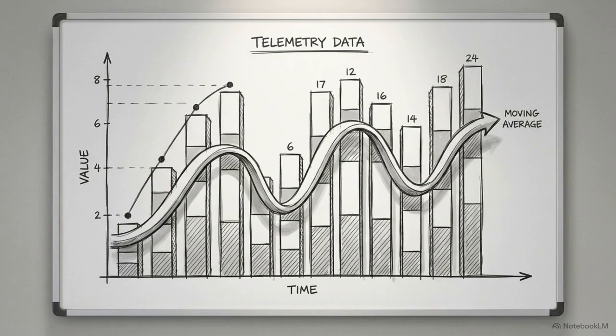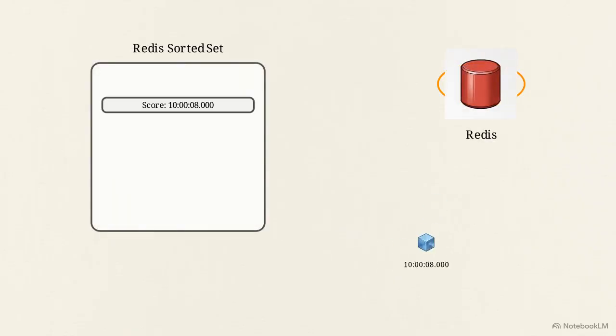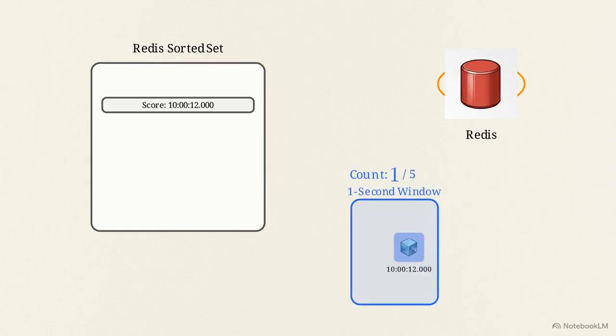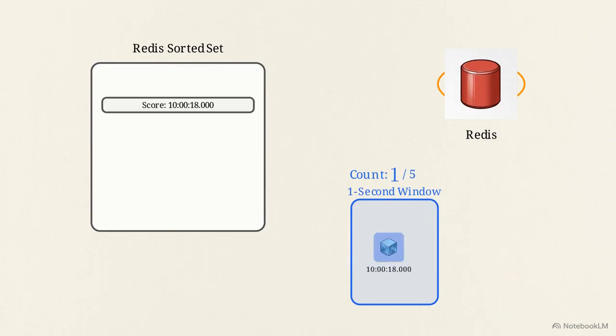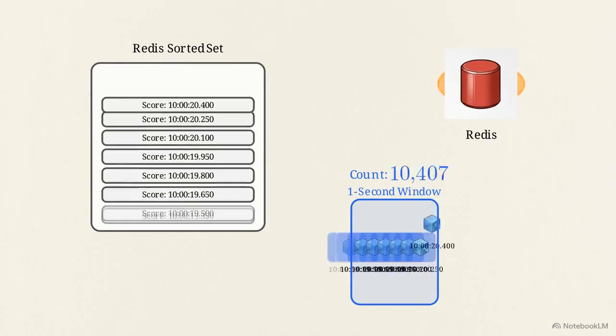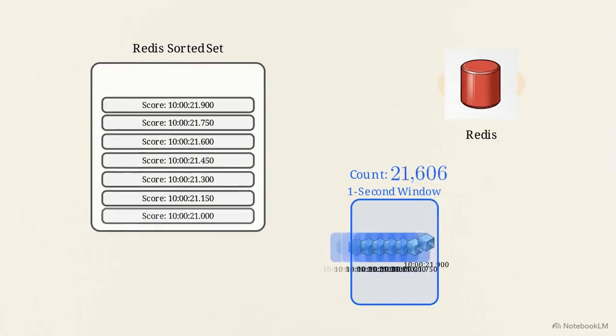To eliminate that boundary burst, you need an algorithm that continuously moves forward. The sliding window log solves this by discarding fixed blocks and instead tracking the precise timestamp of every individual request. Using Redis sorted sets, each request adds a new timestamped entry. Before evaluating a new request, the system drops any timestamps older than 1 second and counts what remains. The window slides forward precisely with the clock.